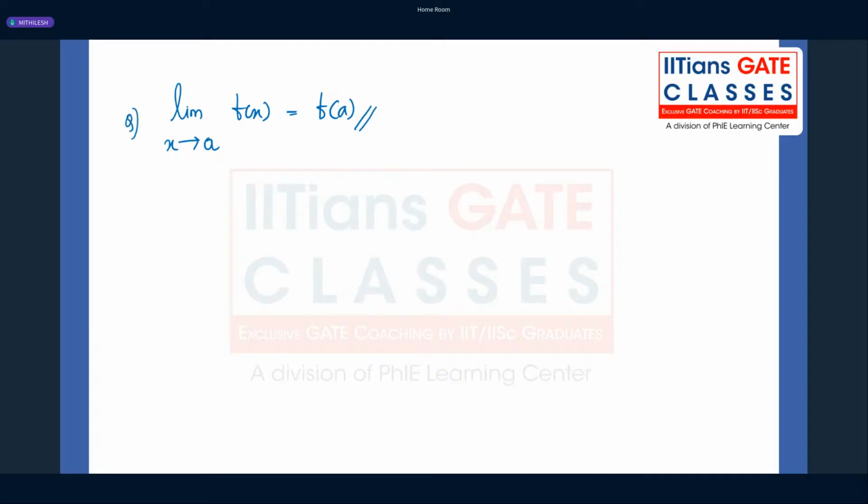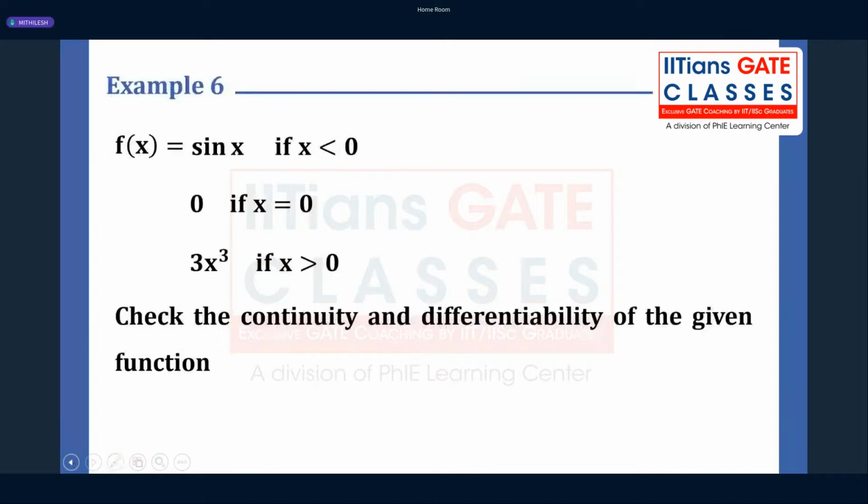But not all the problems are so simple, right? And that is where, okay, I have one question, I guess. Let's look into this first and then we'll jump into the details of the limit. This we will not solve completely. We will draw this function and you tell me whether it is continuous and differentiable or not. Let me quickly draw this figure.